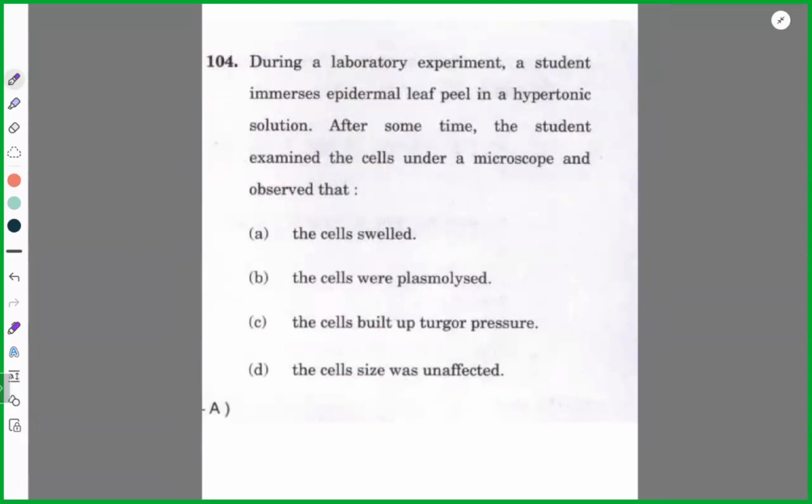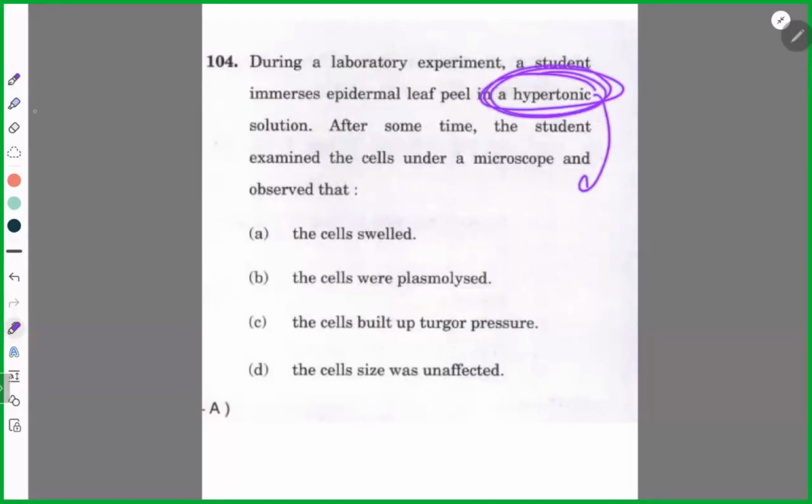Yes. B, sir. Yes. B. Hypertonic solution.